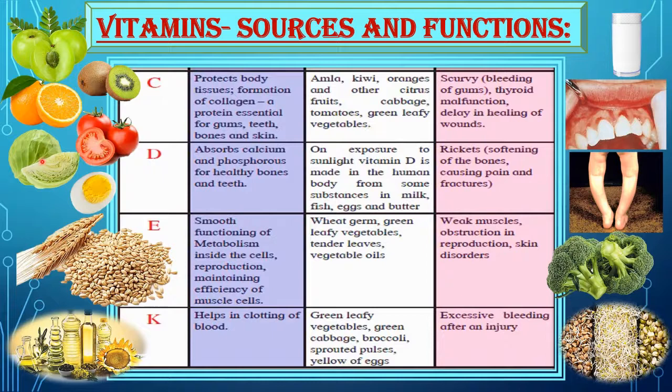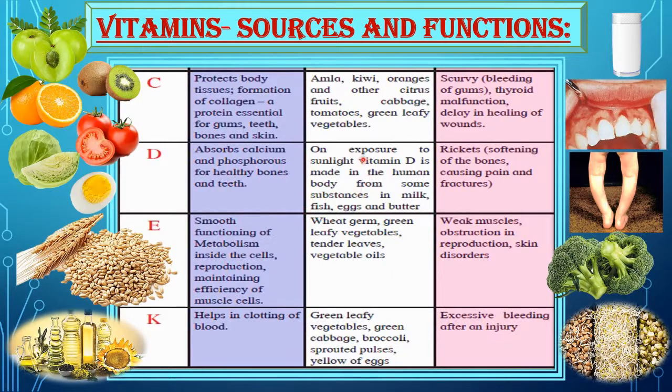Then the next vitamin is vitamin D. Vitamin D absorbs calcium and phosphorus for healthy bones and teeth. We get vitamin D on exposure to sunlight. Vitamin D is made in the human body from some substances in milk, fish, eggs and butter.